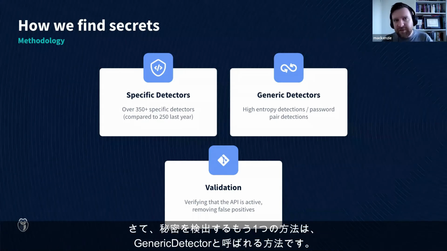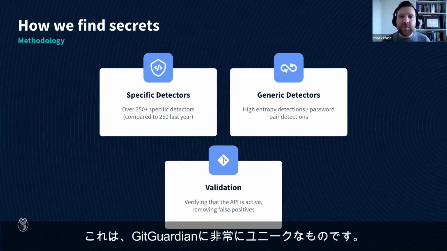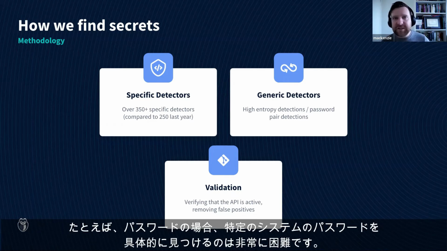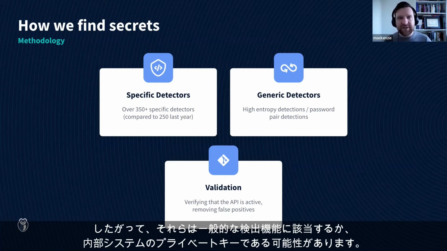Now, the other method of detecting secrets is what we call generic detectors. And this is something that's very unique to GitGuardian. We use different methods of detecting what we think could be secrets, but may not fall under a specific category. For instance, passwords. They're very hard to specifically find a password for a certain system. So they fall under the generic detection capabilities.